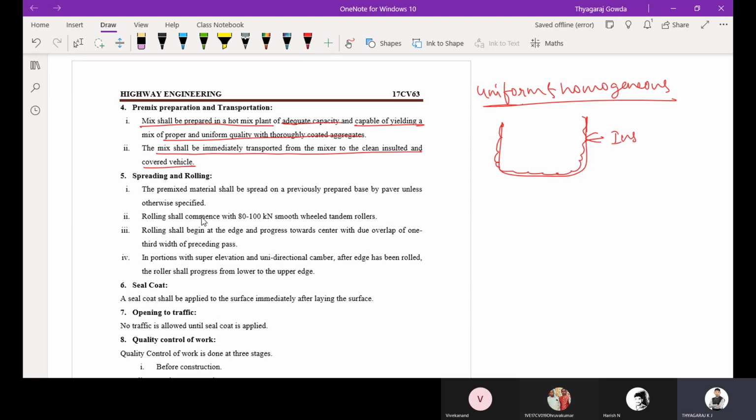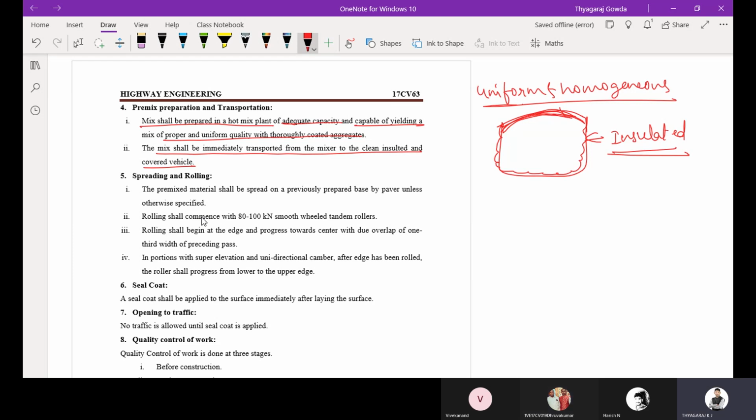Why? To avoid heat transfer we insulate it. Then the top of the truck should be covered, but in our Indian practice we will be insulating the truck, but we will not cover the top. Is it clear?